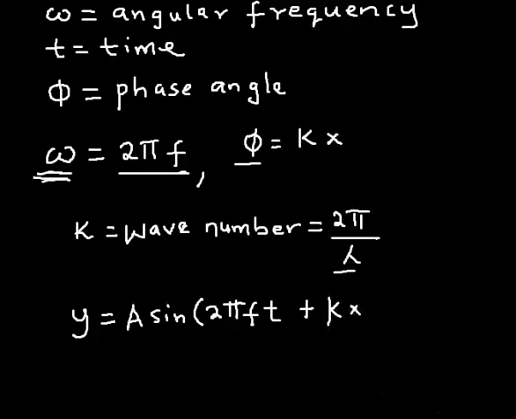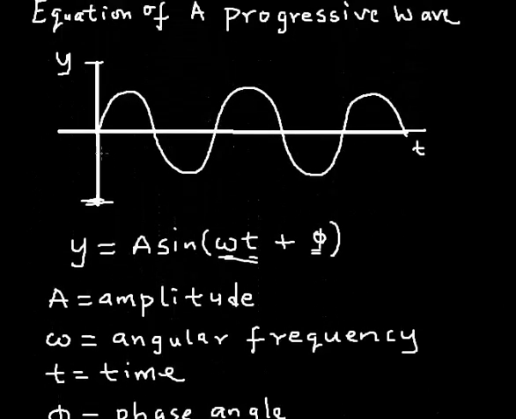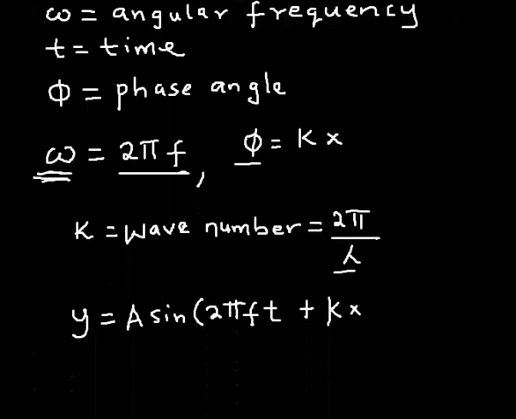The x here is just the horizontal displacement between a wave that starts from the origin and the one that doesn't start from the origin. Let's say the wave starts from here, so that phase angle has a displacement x from the origin. All right, so that is what that x actually represents.